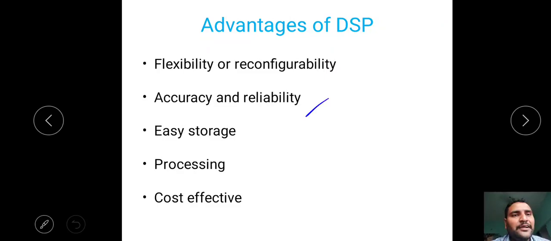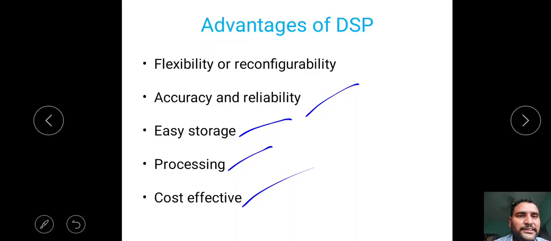Okay. Accuracy, you know that accuracy and reliability is very high in digital. Easy storage, you know that the entire operation can be stored in 1 terabyte or 2 terabyte hard disk, it's more than enough. Processing is very high and cost effective. Why? Because first digital system will take a lot of money, then all digital systems are designed by using software systems, no problem. So these are the advantages: flexibility and reconfigurability, accuracy, reliability, easy storage, processing, and cost effective.